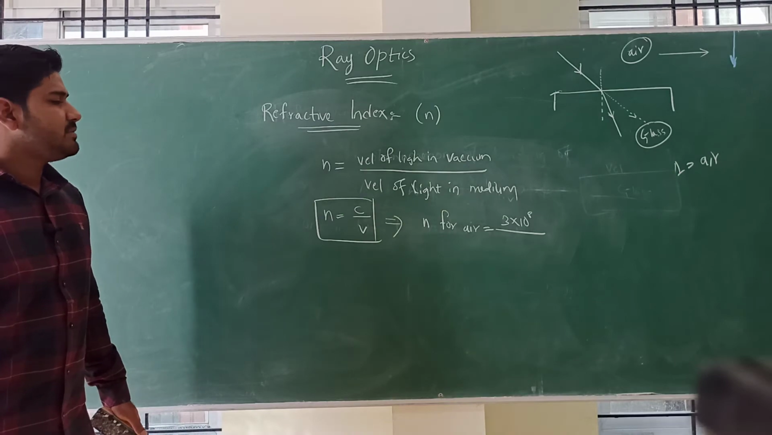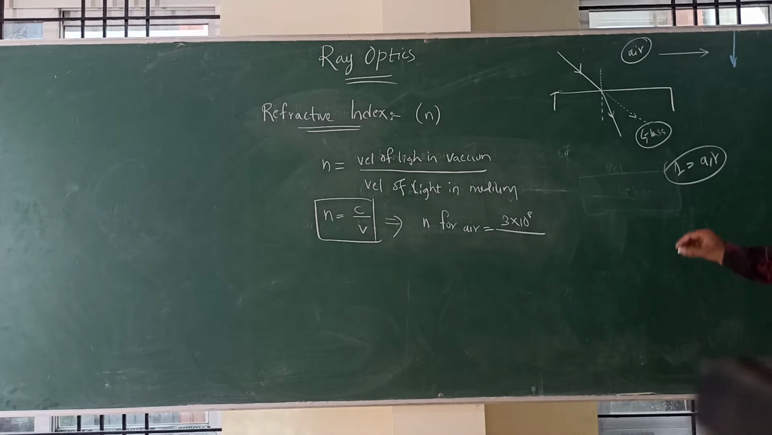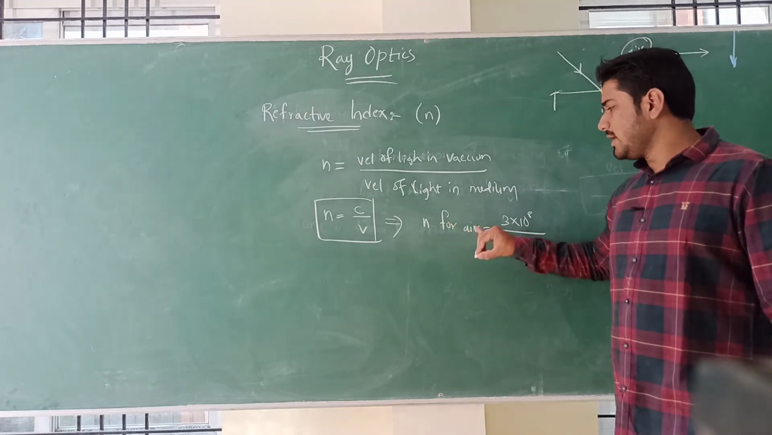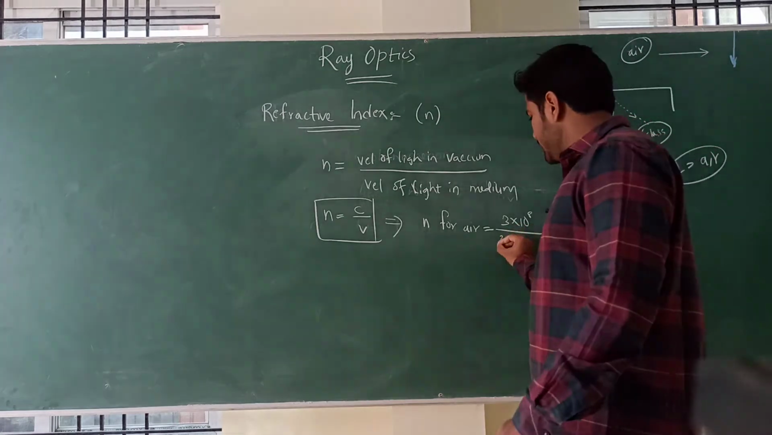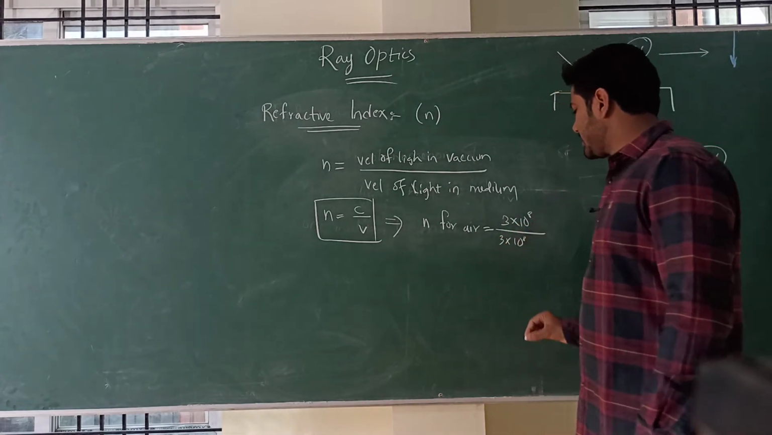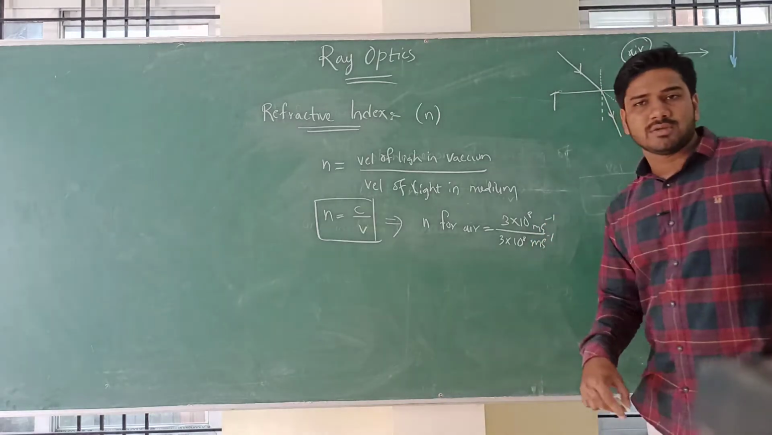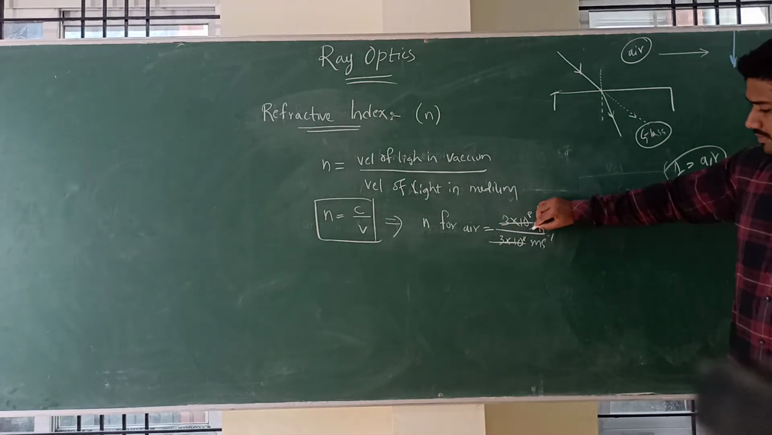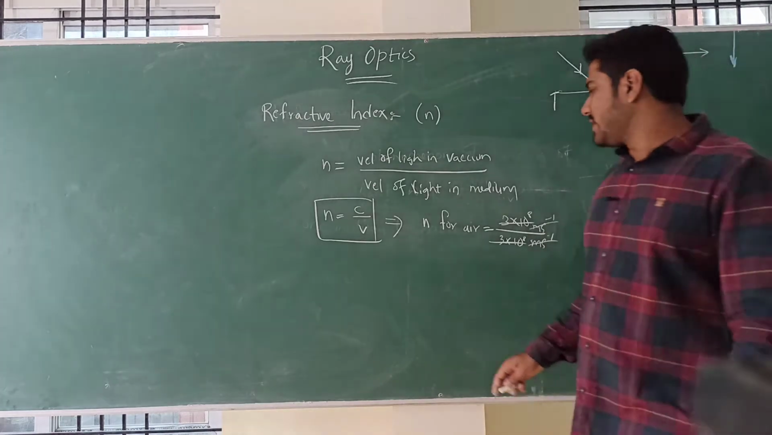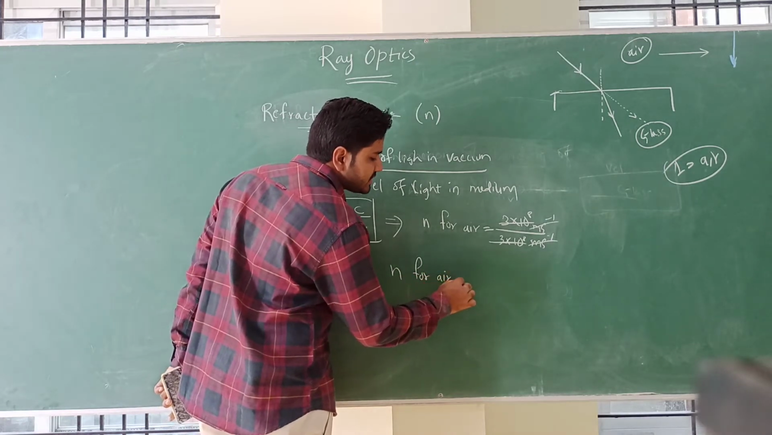And the velocity of light in the medium. Now our medium is air, we are calculating the refractive index for air. And we know the velocity of light in air is the same, that is 3 into 10 raised to 8 meter per second. So 3 into 10 raised to 8 and 3 into 10 raised to 8 both get cancelled, and the unit meter per second also cancels. So finally the refractive index for air, n for air, is 1.